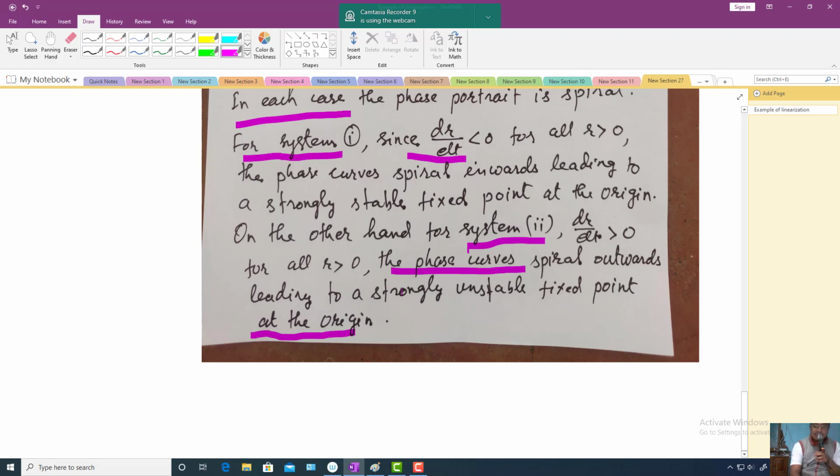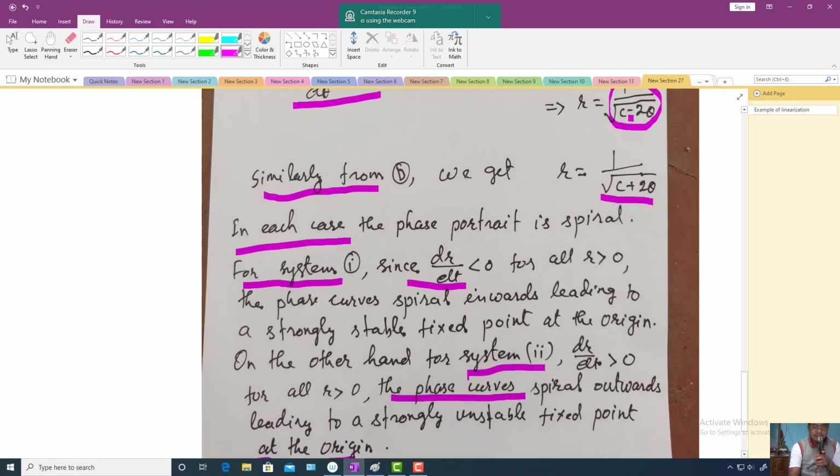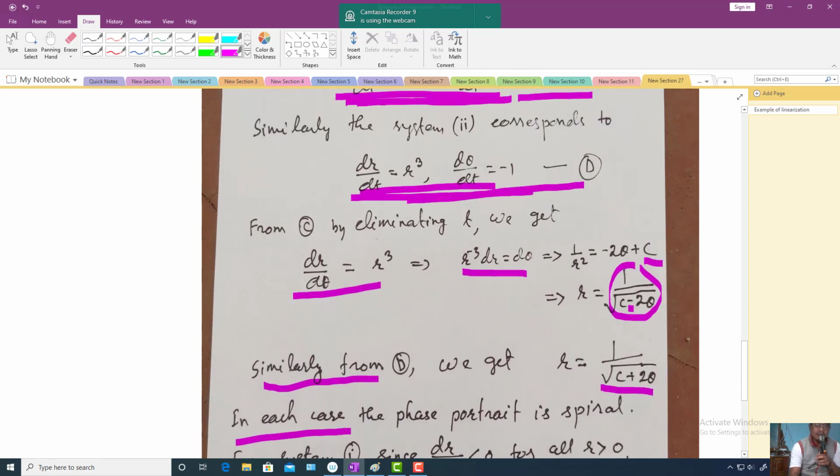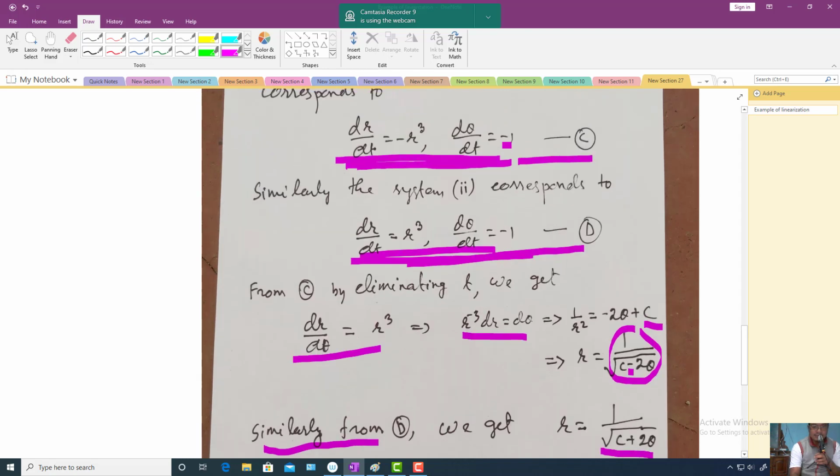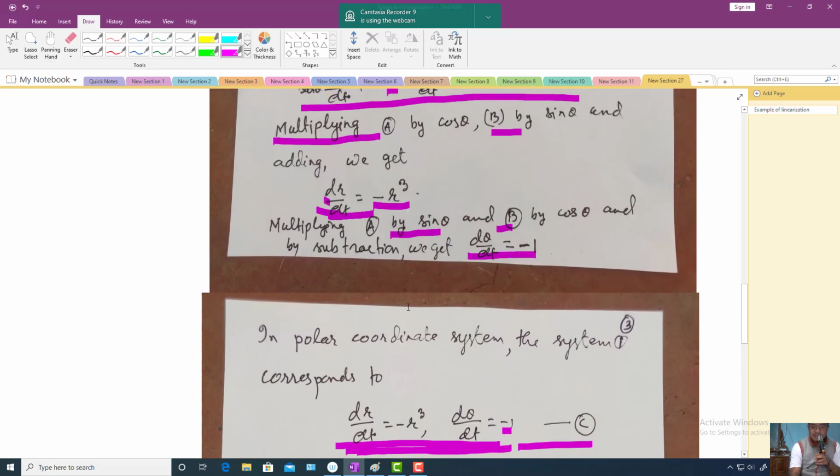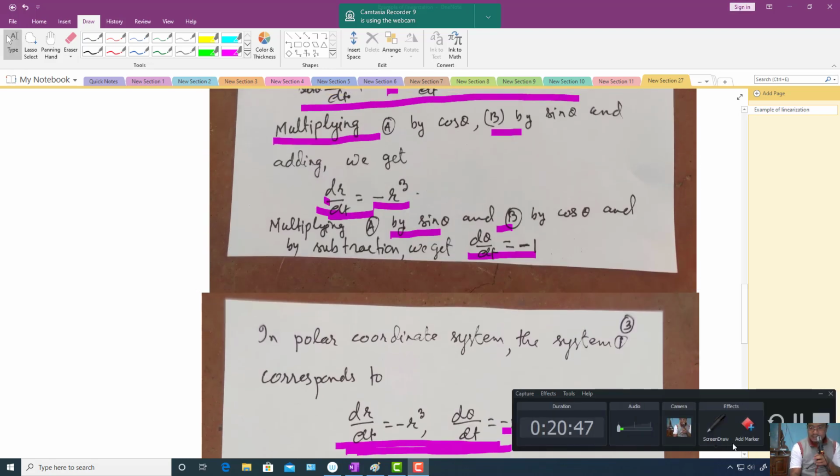So this much I want to give you today. This is very important. I will upload a similar example as a screenshot on WhatsApp. You solve it, and after solving, take a screenshot and send it to me. I'll check that one. All right, this much for today.